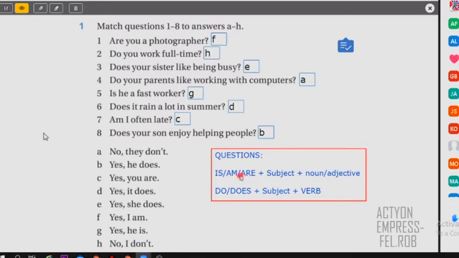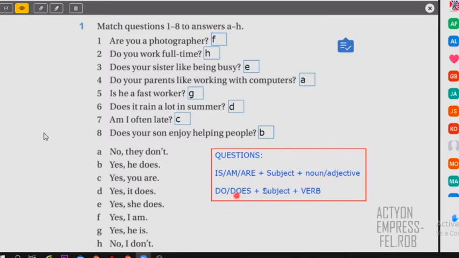So you have the verb to be, then the subject. The subject is the person, animal, or place, right? So it can be a pronoun like he, she, it, we, you, they, or the subject can be your father, mother, friends, pets, animals, anything. That's the subject. So when you have the verb to be and the subject, it is because the question is about a noun or about an adjective, right?